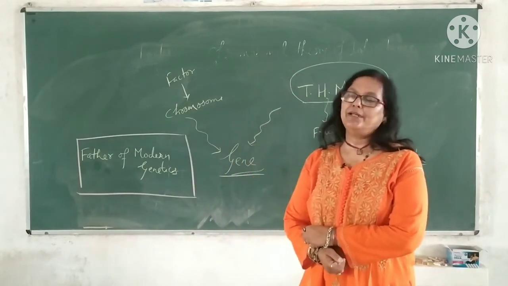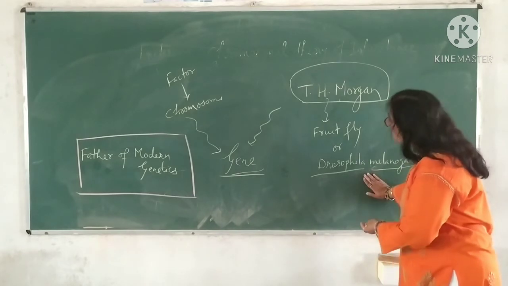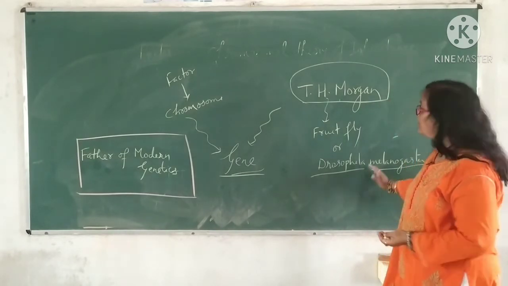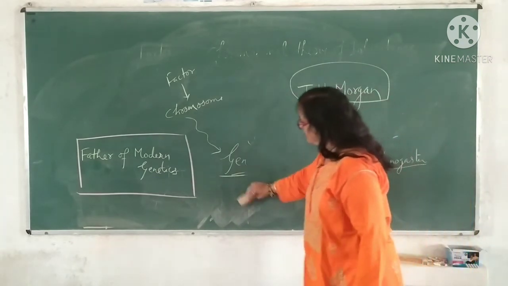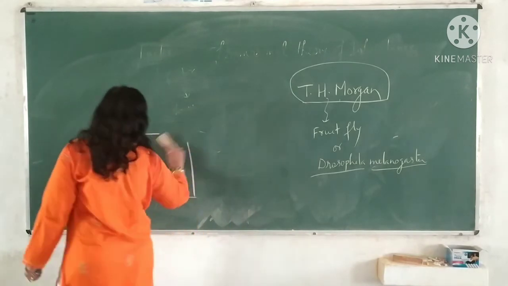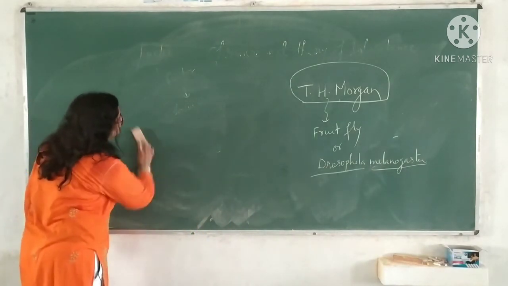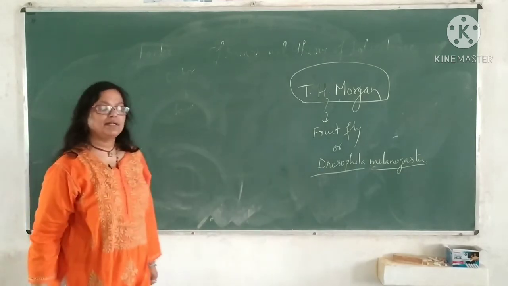Now, dear student, it is also important to know the special features of this fruit fly. Why did he consider the fruit fly for experiments in genetics? There are 2 species mainly on which experiments have been conducted.